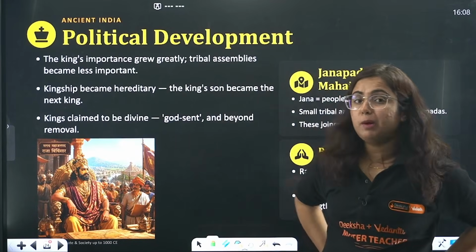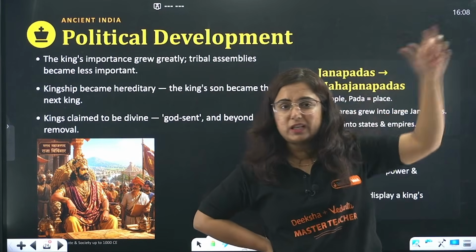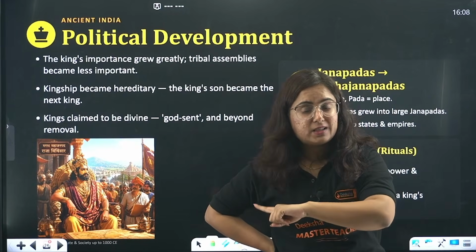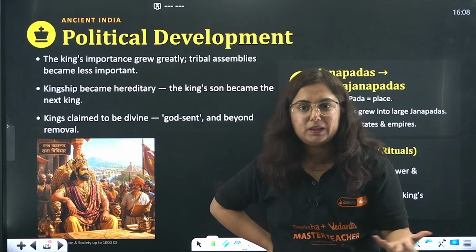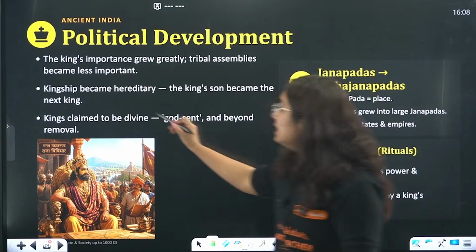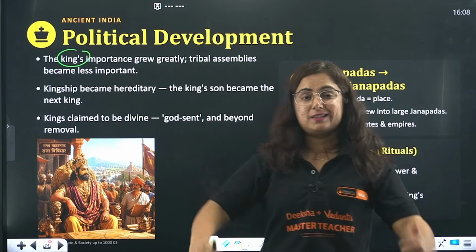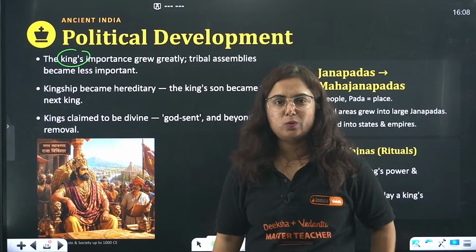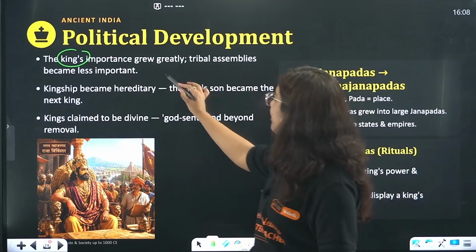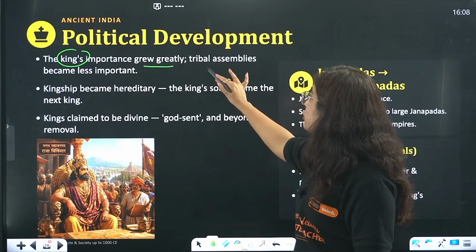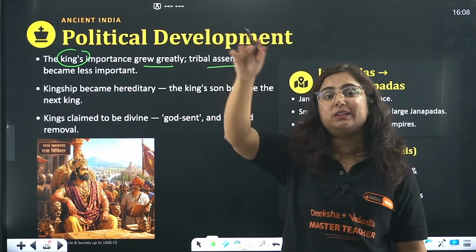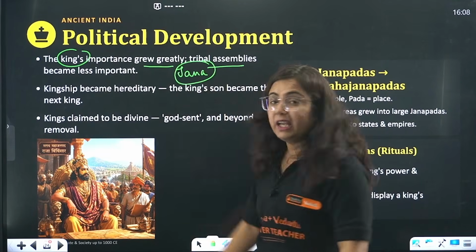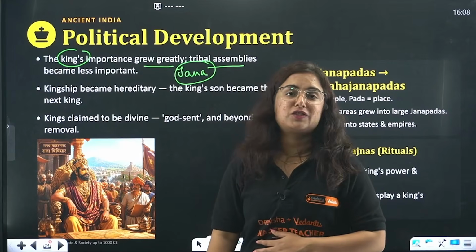Okay. Now talking about political development, what happened in the earlier society? There was a Rajan, advised by Sabha and Samiti. But do you think that with Sabha and Samiti, that means there is say of people now? So gradually beta, the king's importance grew, because the king is considering himself as the protector of the land. But I am the protector of the land. Who are you? So the king's importance grew greatly. The tribal assemblies, that is Sabha and Samiti, declined in power. That means the say and importance of the Jana was declining.